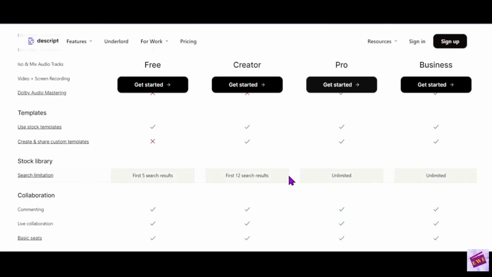All right, so this is really interesting. Using the stock templates and creating and sharing custom templates, you can do that in both the creator and the Pro plan. However, it's not available in the free plan.